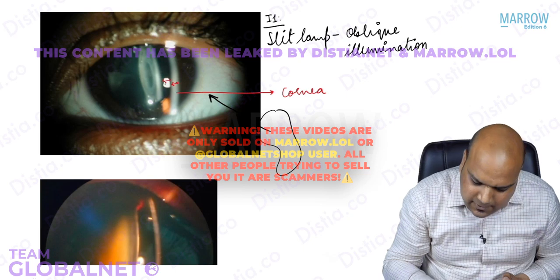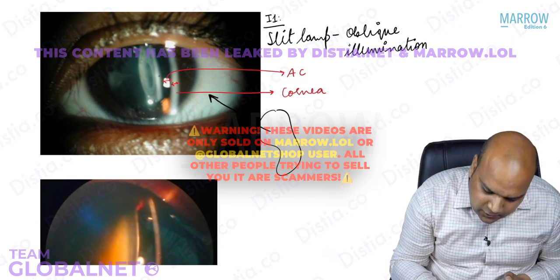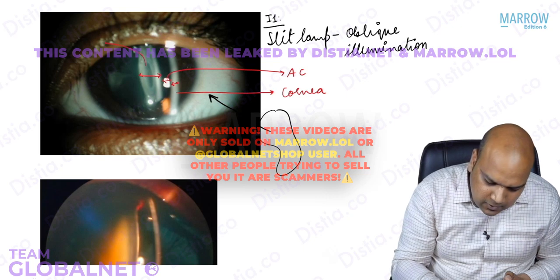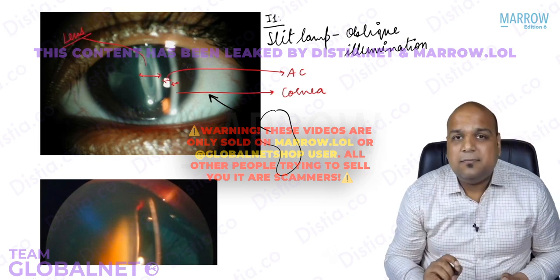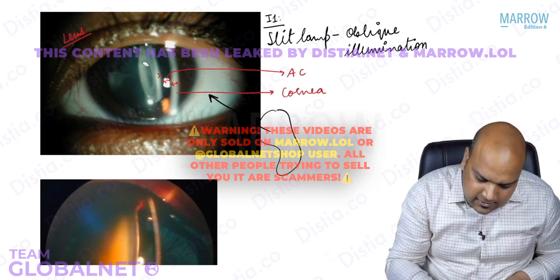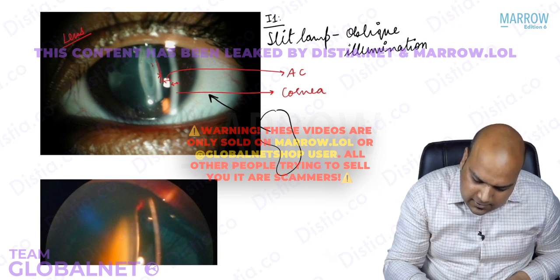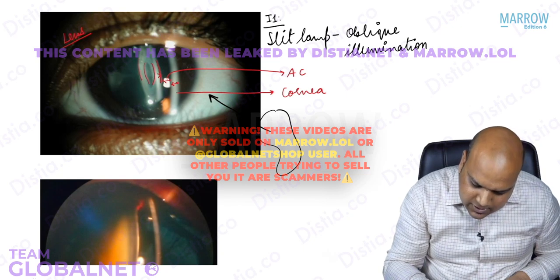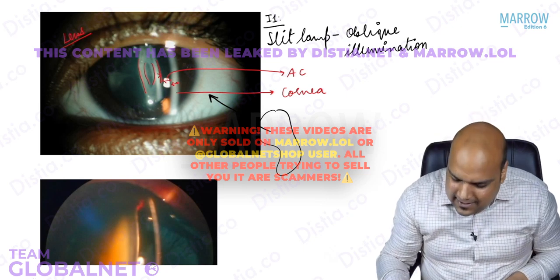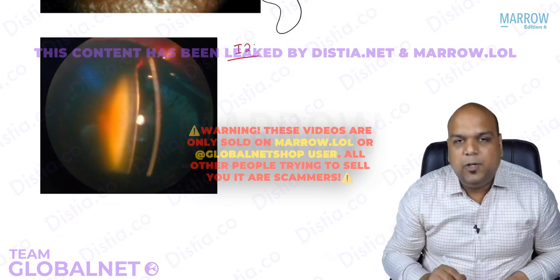Then you see a black space. What is this black space, everybody? Anterior chamber. And then what you see here, everybody, going from anterior to posterior, this is your lens. I hope we are pretty clear about this, that this lens that we see is showing us all the parts, starting from the anterior capsule, then this nucleus you can see, everybody, then the posterior capsule you can see. Okay, everybody.